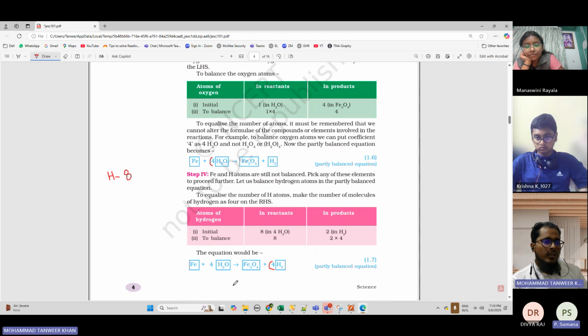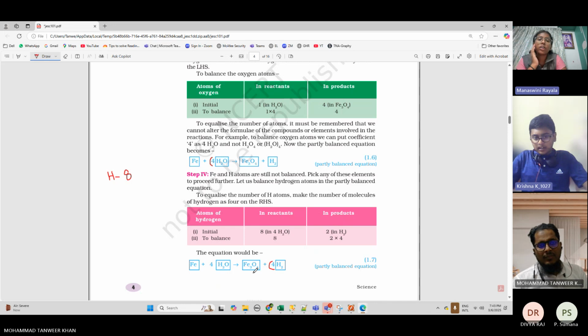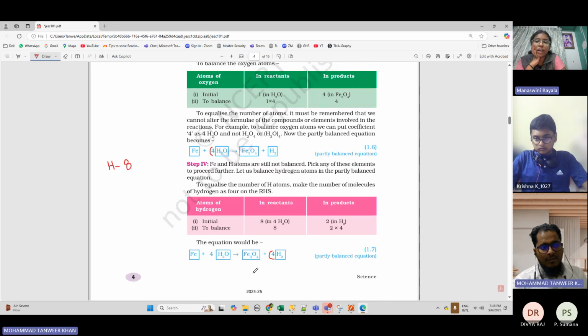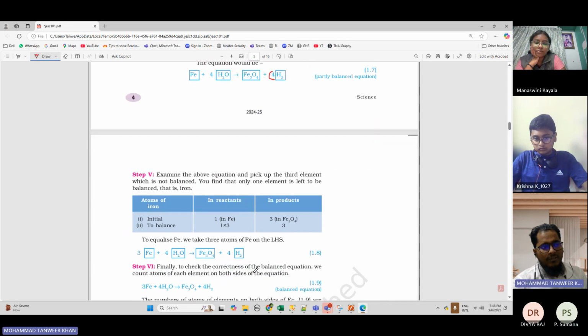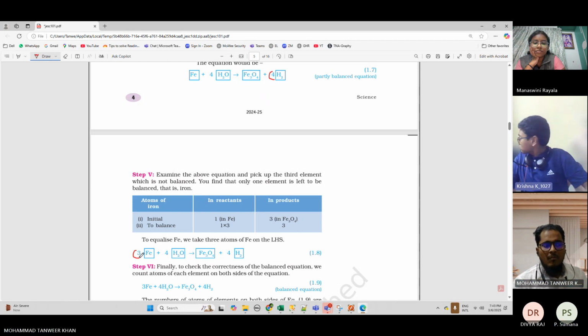How many on the right side? 3. So what will you do to balance it? Multiply iron by 3 on the reactant side. Correct. So see what they have done. They multiplied by 3. Clear to everyone? Yes, sir.